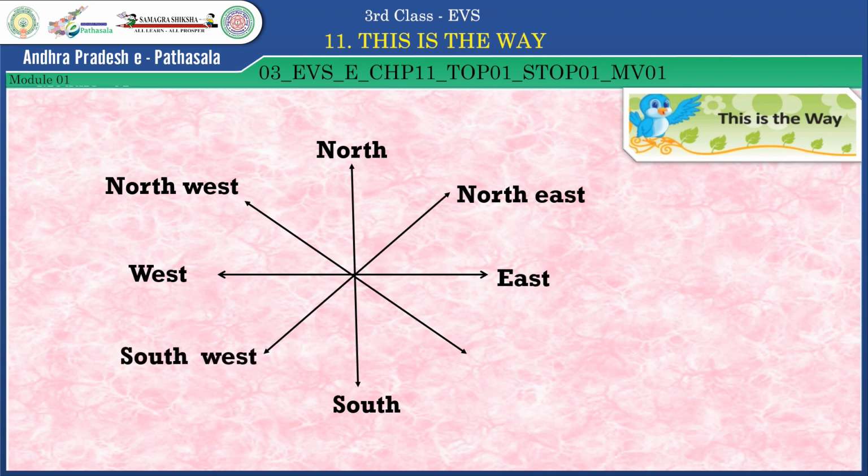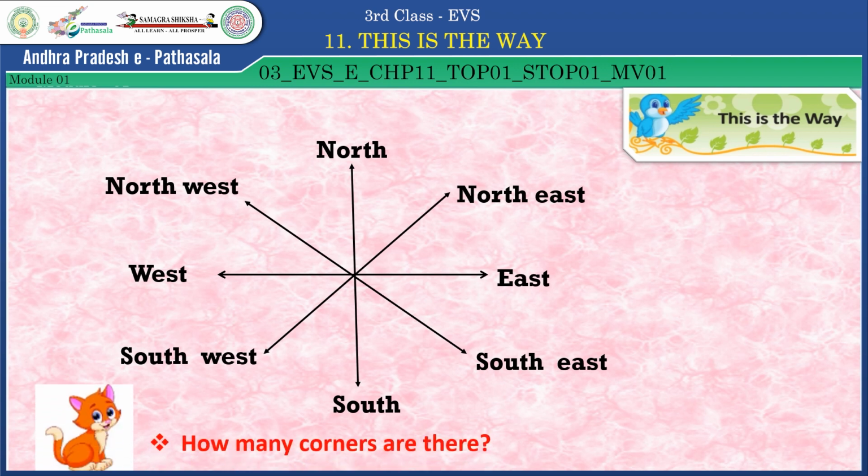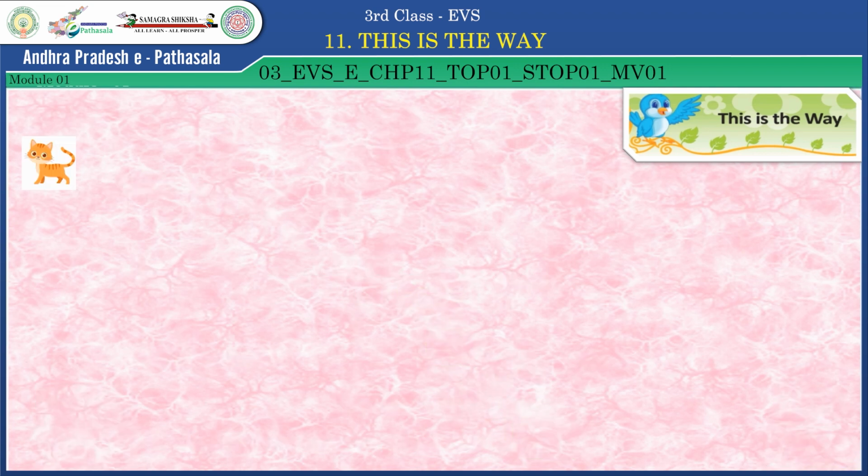In between west and south, you have the southwest direction. And in between east and south, you have the southeast direction. Observe this picture carefully. The four directions also have four corners in between. So how many corners are there? Yes, it is 4. Well done, children.